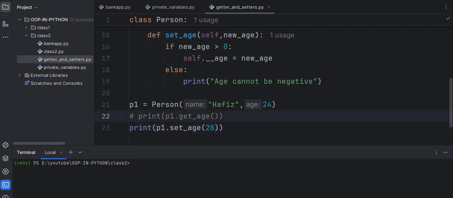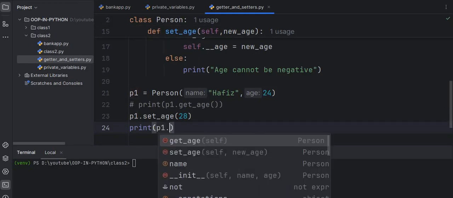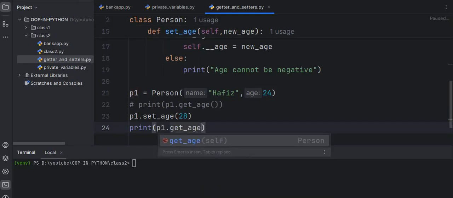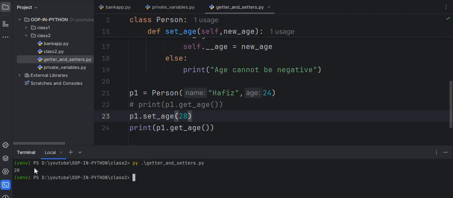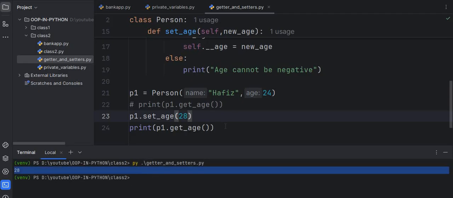Why am I getting None? Because we are updating the value. Our condition is true, but when the condition is true, this method returns None. So we have to place this outside: we update the age, and then we call our get_age here. If I run my code again, save the code, as you see I am getting the new age 28.